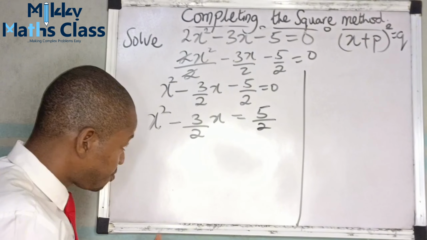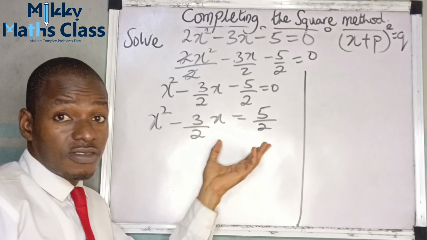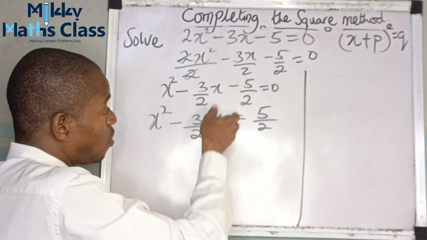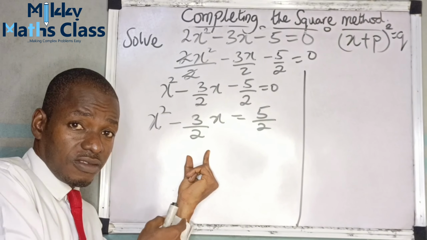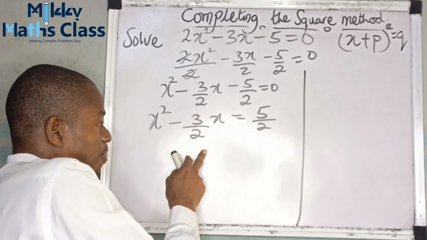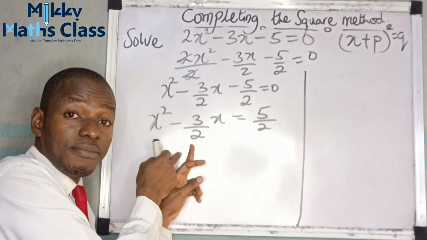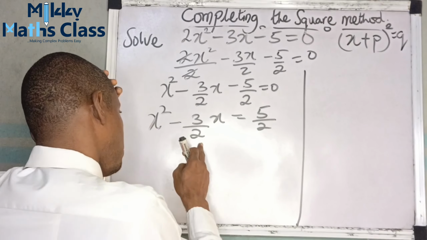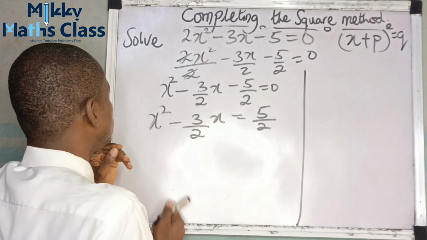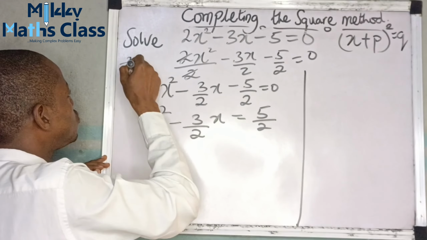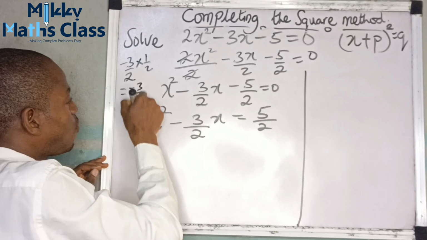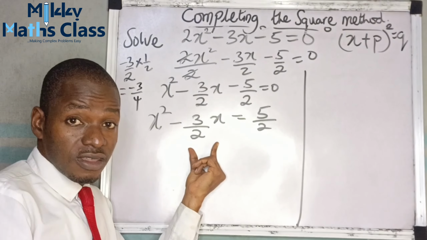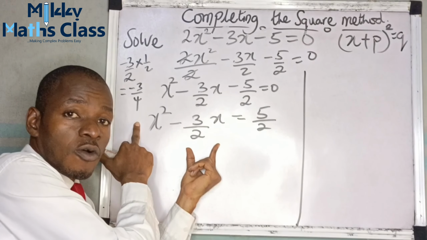Now, what does completing the square method say? After taking the constant to the right hand side, it says half the coefficient of x. Half it. How do I half it? By multiplying by 1 over 2. Half the coefficient of x, this negative 3 over 2, times 1 over 2, that will become negative 3 over 4. So half of the coefficient of this is negative 3 over 4.